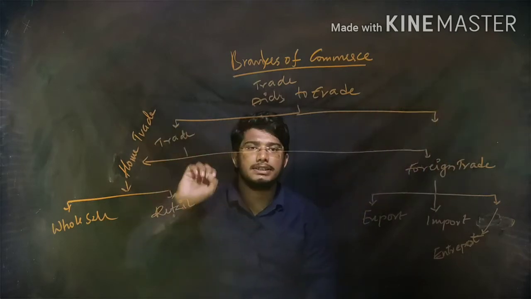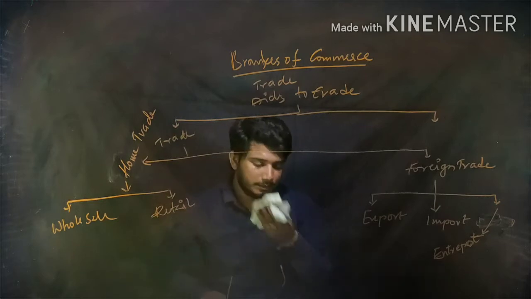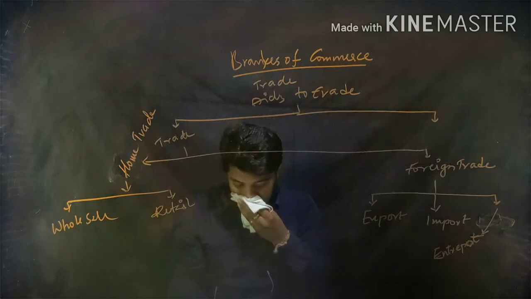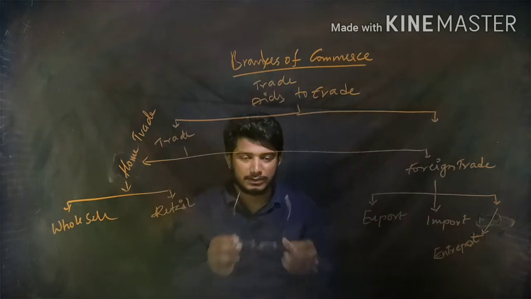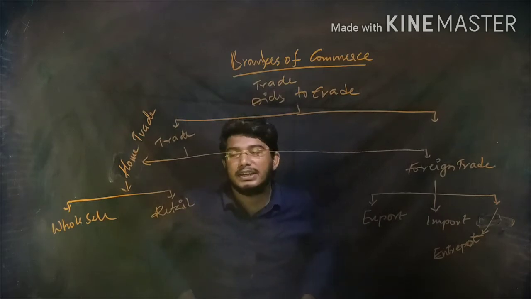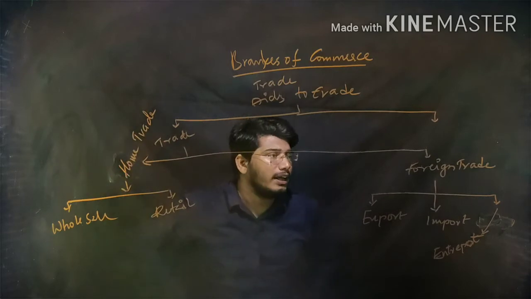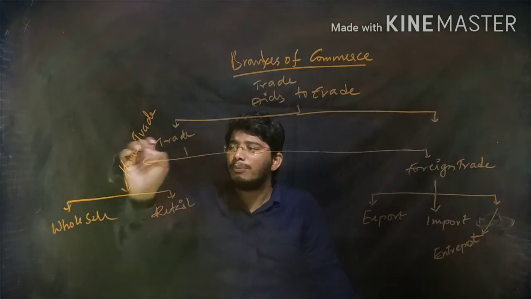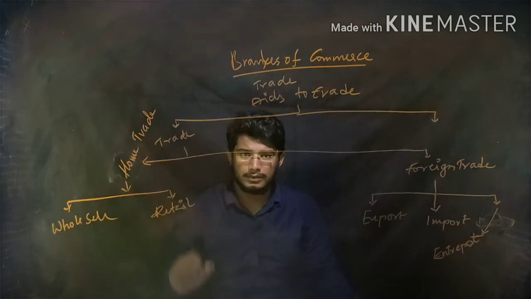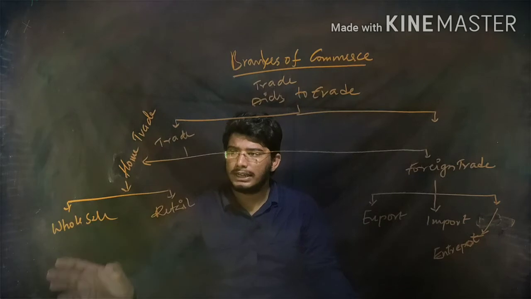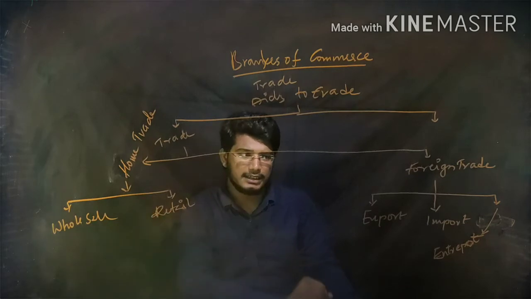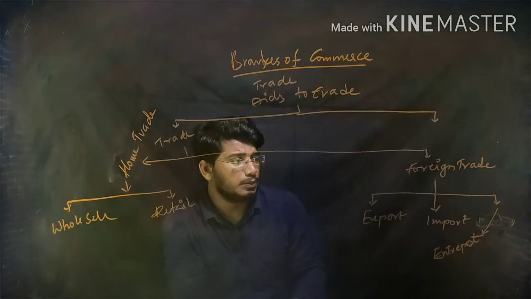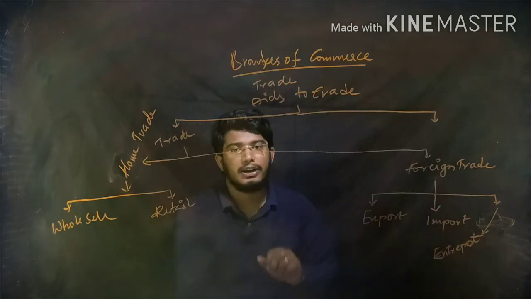Now we'll first discuss what is trade. So you know what is trade. See, trade is divided into two types. There are 2 types of trades. One is home trade and the other one is foreign trade. So in home trade, wholesale trade is there, retail trade is there. In foreign trade you have export trade, import trade and entry port trade.